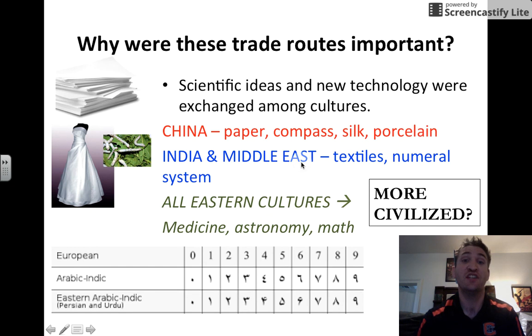India and the Middle East gave the West textiles and a numeral system. We can say also that all Eastern cultures gave the West ideas about medicine, astronomy, and math. The first numeral systems were not invented by Europe or Western cultures, but rather by Eastern cultures. You see the Arabic Indic number system.